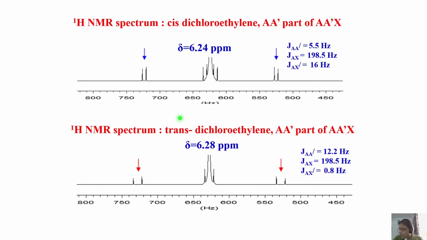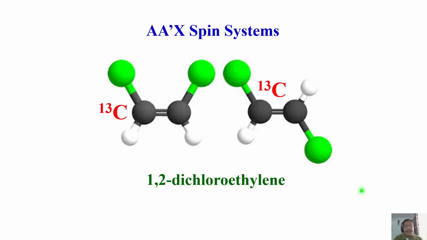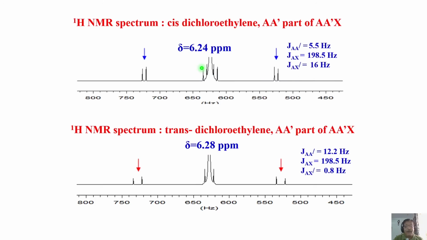What happens if I go to trans dichloroethylene? Remember, cis and trans, if I take configuration, this trans coupling is always larger than cis coupling. Very clearly obvious here. See this separation, this J coupling is 5.5 Hertz. Look at this separation. If you measure AA prime coupling, it is 12.2 Hertz. This clearly tells me, if you give me cis dichloroethylene, trans dichloroethylene, I take a proton spectrum, I'll get a single peak.